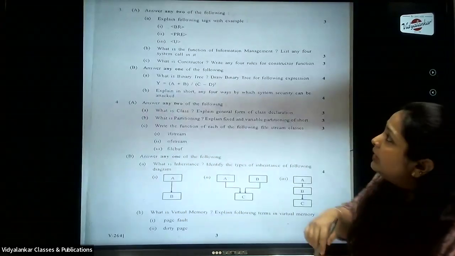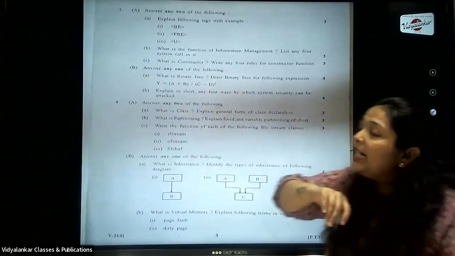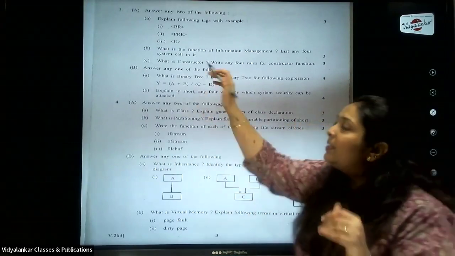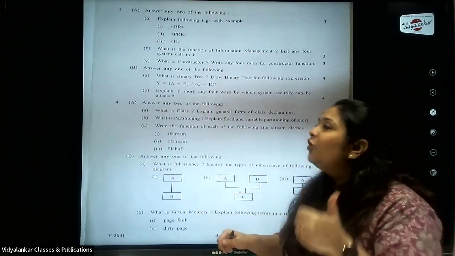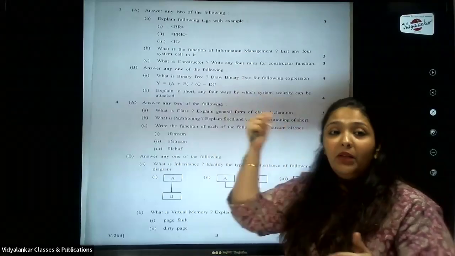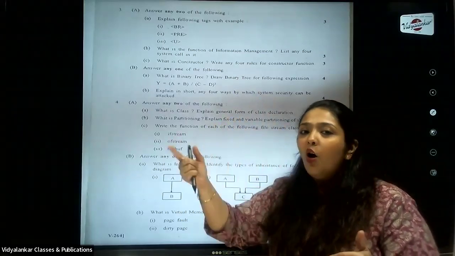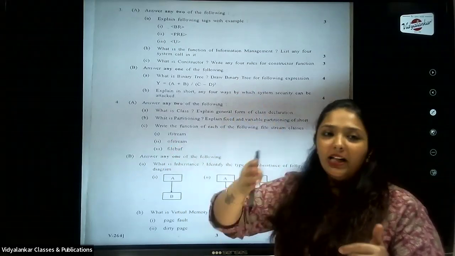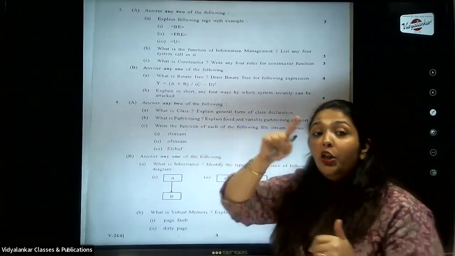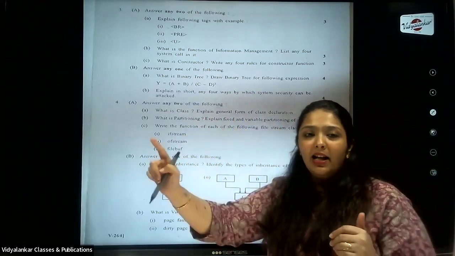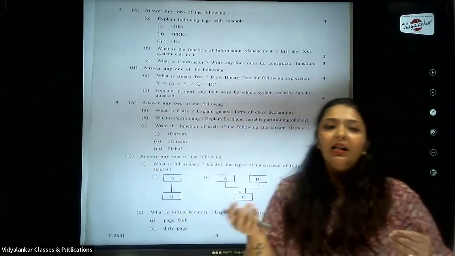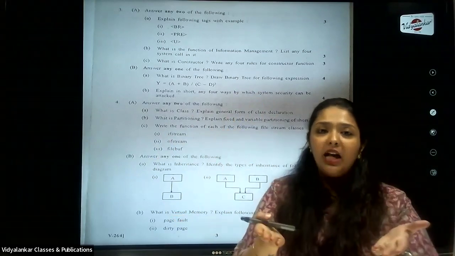Now we come to question number 3. Question 3A says define the following, explain the following tags. That's the BR tag, the break line tag. Again, you'll have to mention this break line with the syntax and an example. Then the PRE tag is asked. PRE stands for pre-formatted tag. Again, you are expected to write the example, define it, and give the syntax as well. Then the U tag: remember bold, italics, underline. U stands for underline tag. When your examiner is correcting the paper, we expect that you tell us what that U tag stands for.